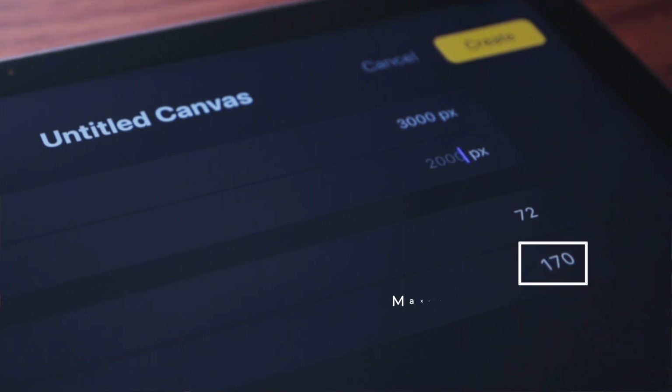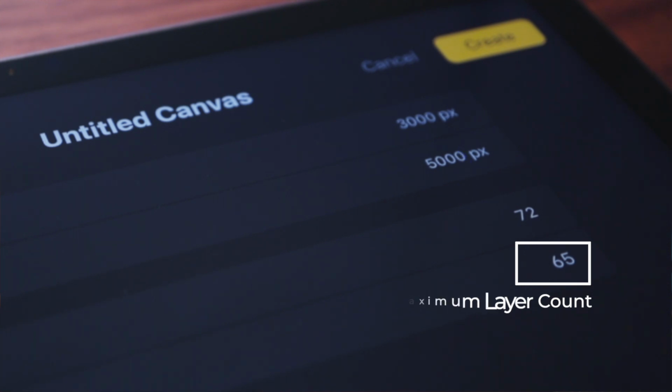If I keep going with this train of thought, I'd expect that potentially means we could say goodbye to ever having to worry about layer count constraints when we're making new documents. If you don't know what I'm talking about, when we create a new document or a new canvas in Procreate, there's an indication of the maximum number of layers the document can have based on the resolution of the canvas. With this new engine, the maximum count may be so huge that we just don't have to worry about this anymore.